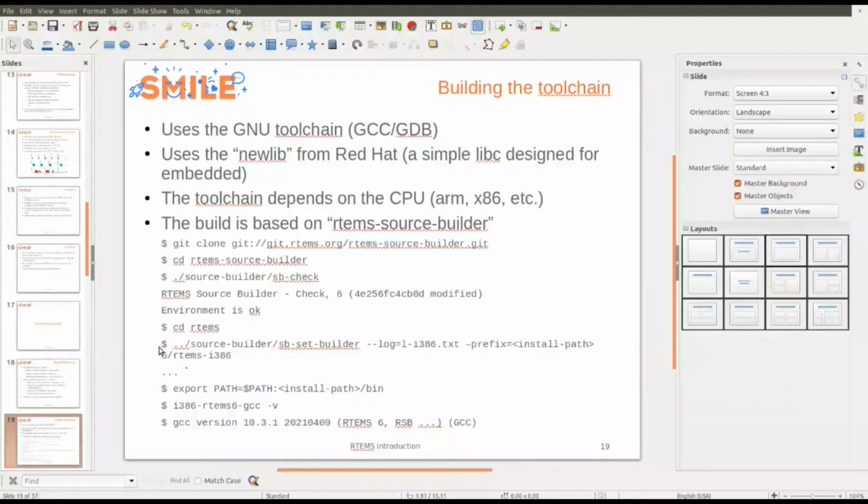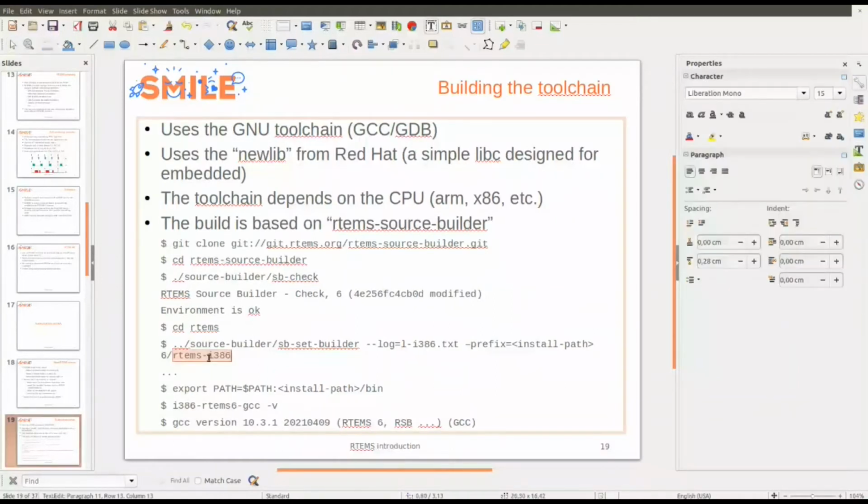And you give the name of the architecture and the version. Here i386 is for QEMU, actually. For the recent version, it's GCC 10. So it gives a compiler targeted for RTEMS 6.